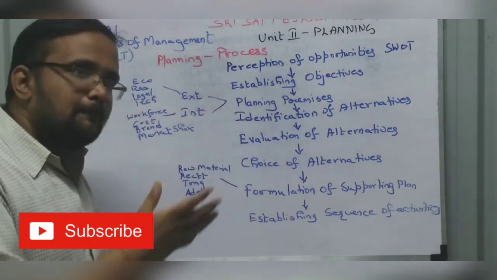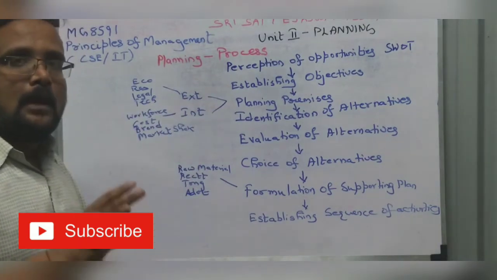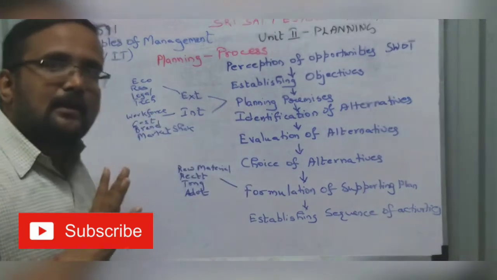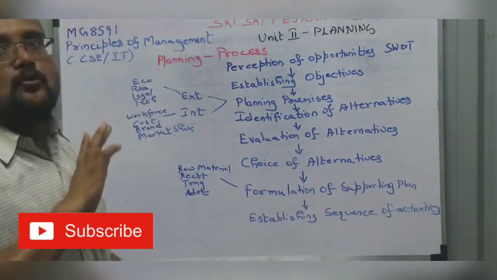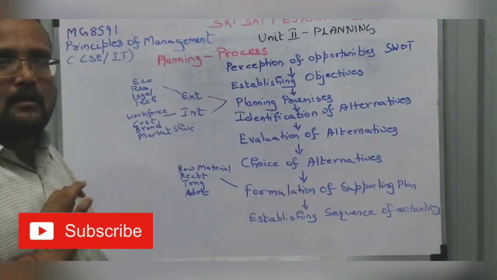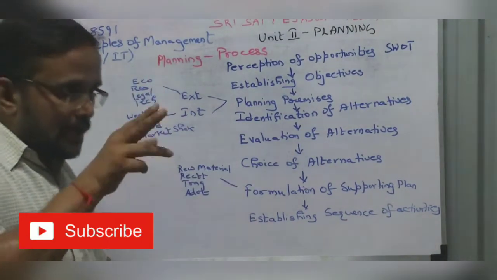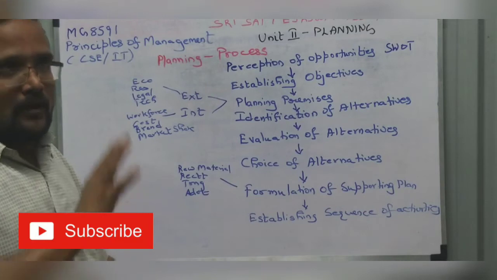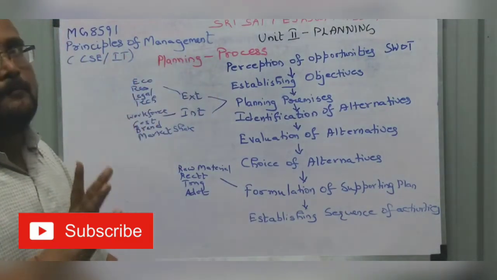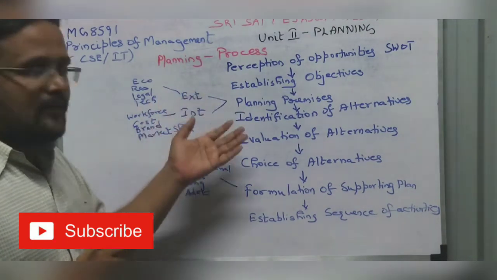Suppose I am going for a movie. I plan today to go for a movie. And if it works out fine, but if it doesn't work out, what should I do? I don't get the ticket in the theatre. So what is the next theatre? Or I should go to a mall, or I should go to a hotel. If that is not there, what is the next thing I can opt for? Option A, option B. Always we have in our real life. That is identification of alternatives.